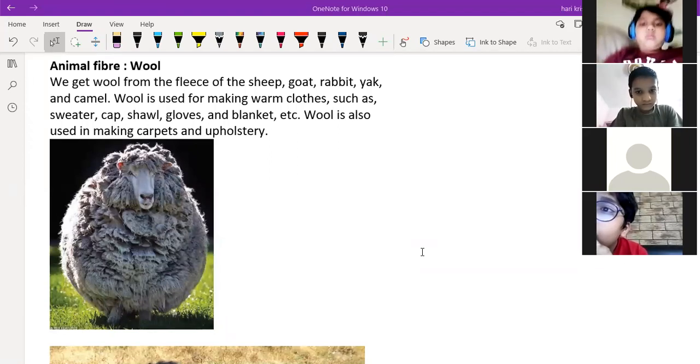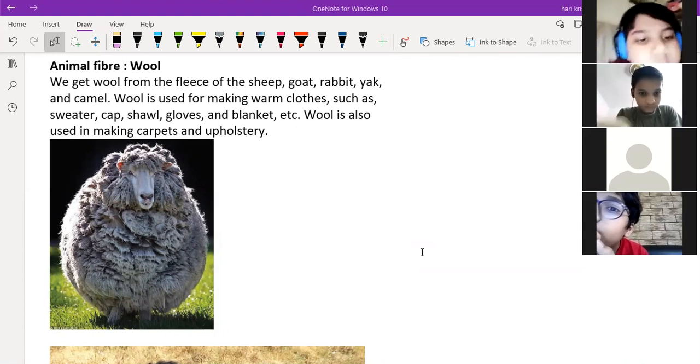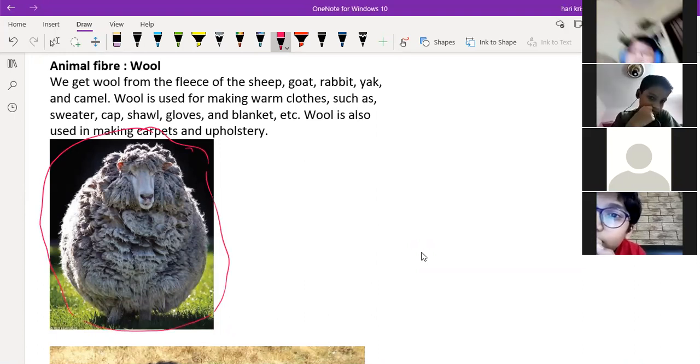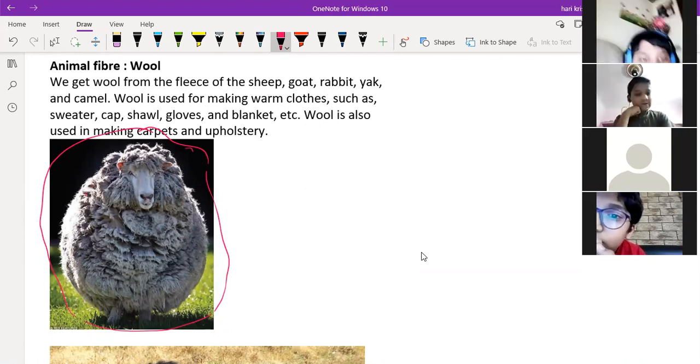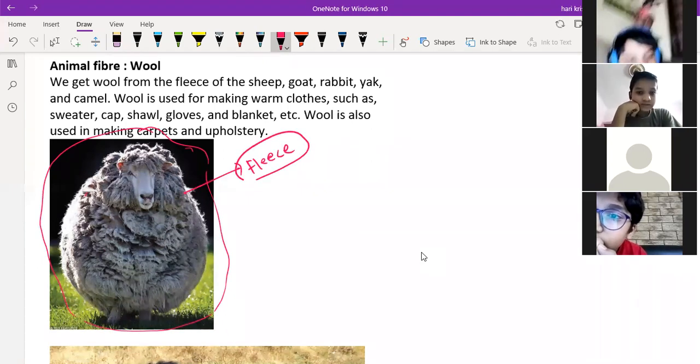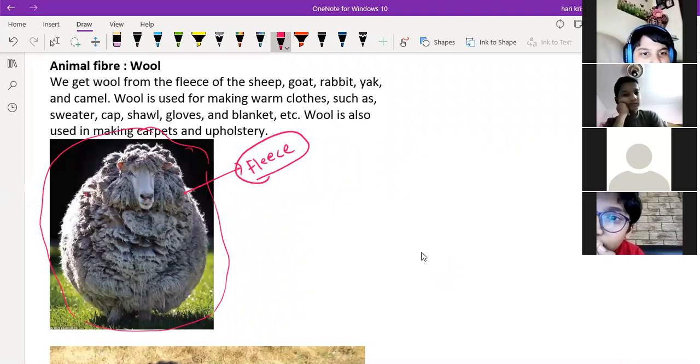Then what is this? Can you see the image here? It's a sheep, sir. Sheep. So whatever the fibrous part you are seeing on the outside of the sheep, that is a fleece. What is its name? Fleece. From the fleece only we'll get the wool. After processing of fleece, we'll get the wool.